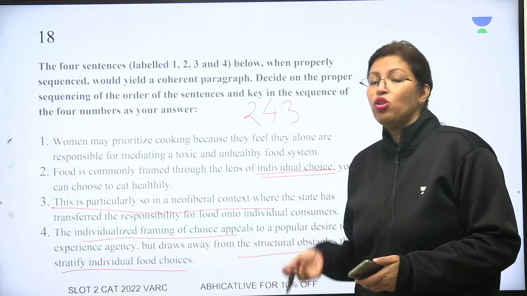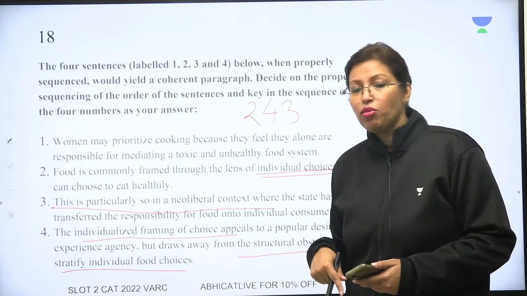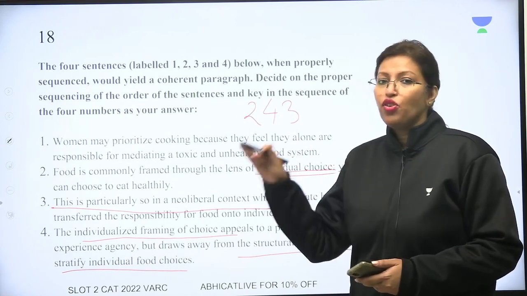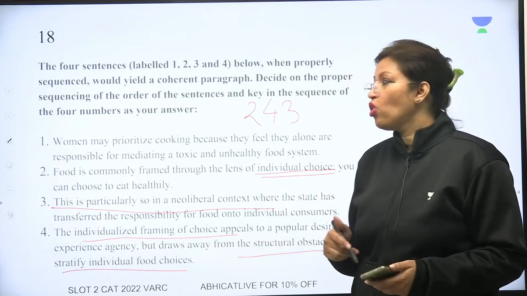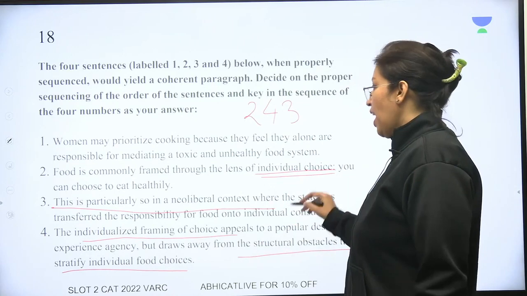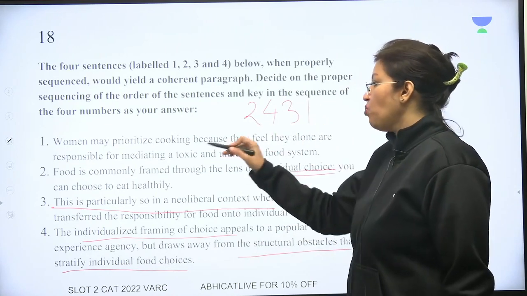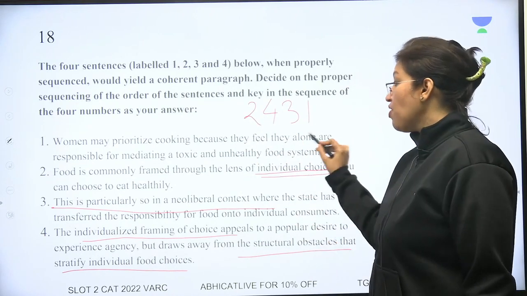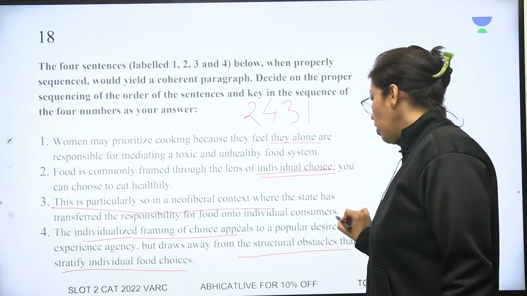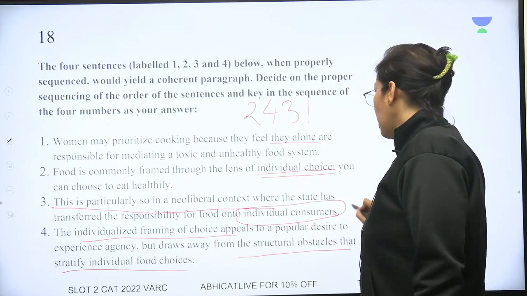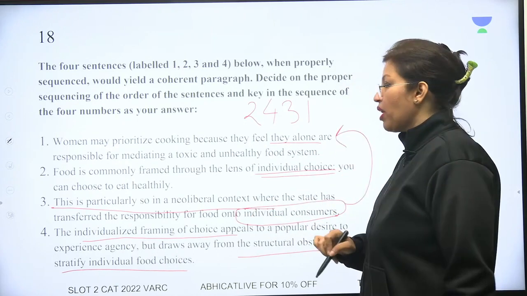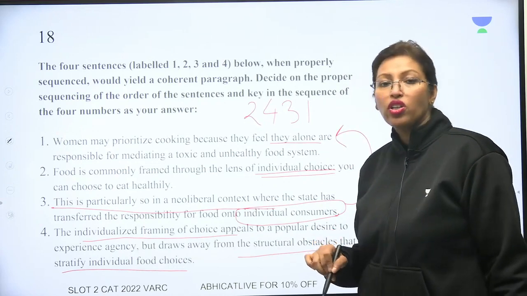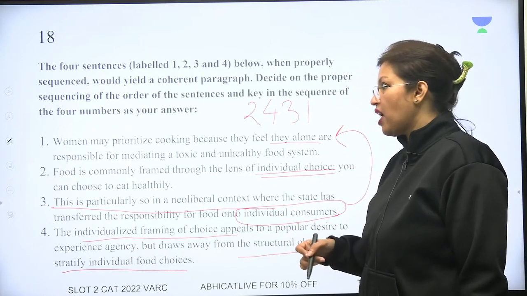So the government is no longer selling the iodine wala namak. They are saying now your choice. If you want to eat iodine, you can. If you don't want to eat iodine, you may not. And then we come to one, which is where women may prioritize cooking because they feel they are alone. So ये जो individual consumer पे shift किया, ये shifting यहाँ पे explain की है. So 2, 4, 3 and 1, and that is your correct answer.